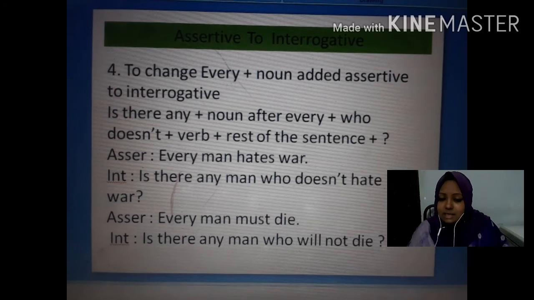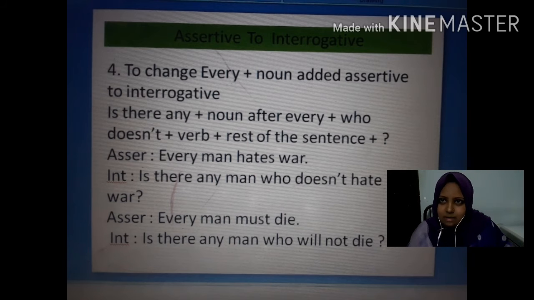If you get every plus noun added sentence, and if you get must in that sentence, then you have to take a will not in the interrogative sentence.